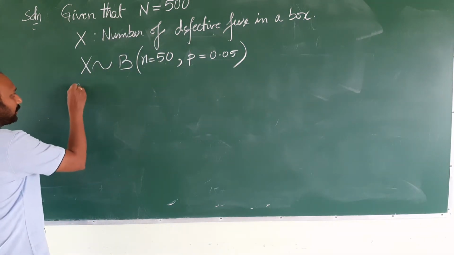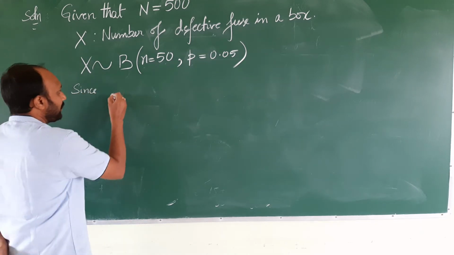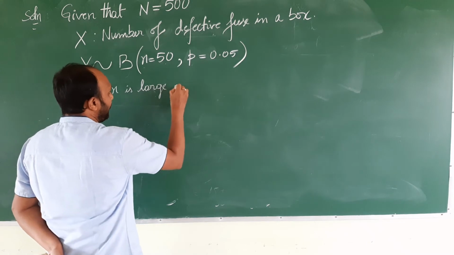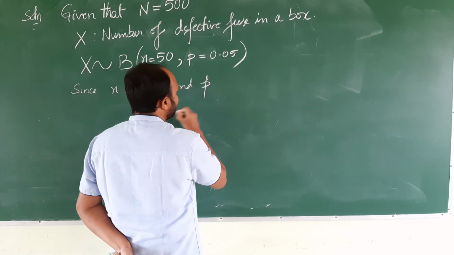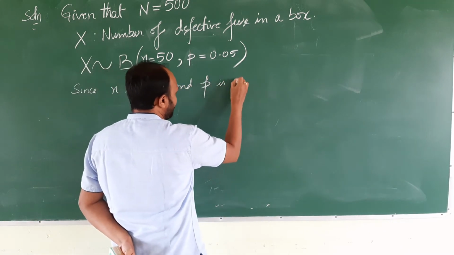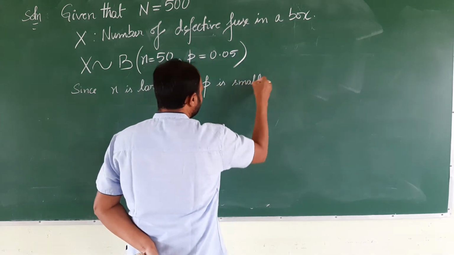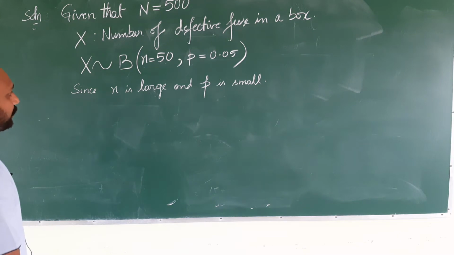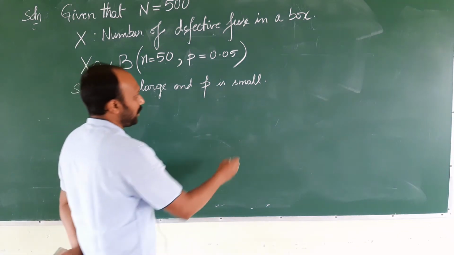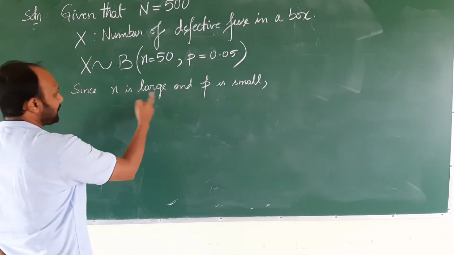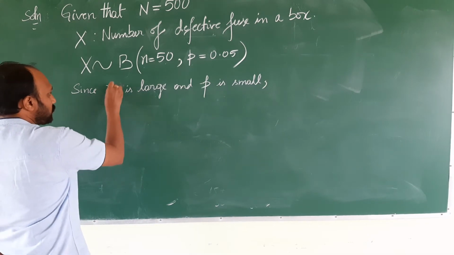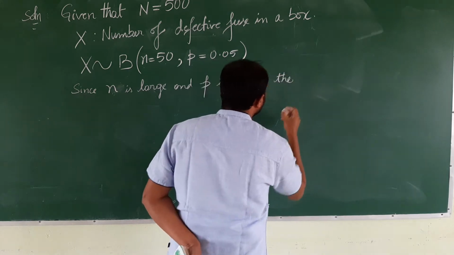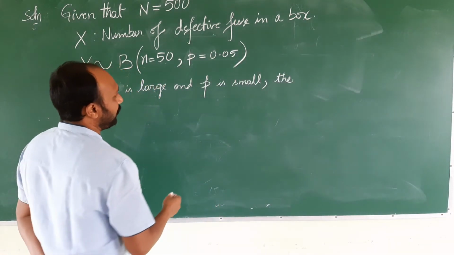But here, since n is large and the probability of success, that is the p value, is small, the problem can be solved using Poisson distribution. Or else, since n is large and p is very small, the variate acts like a Poisson variate.